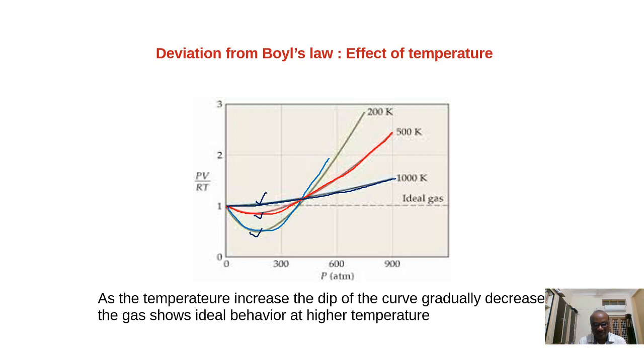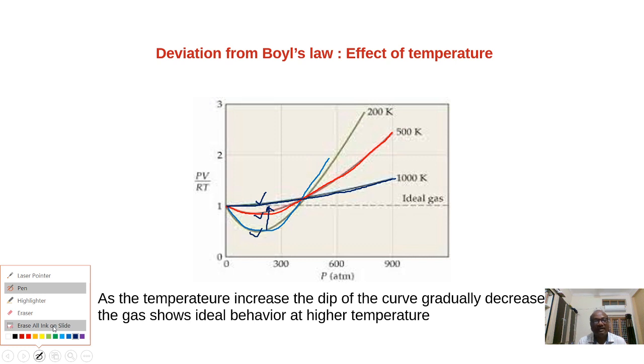Under moderate pressures, for a given gas, as the temperature increases from 200 to 500 to 1000 Kelvin, what is happening? The dip of the curve is gradually decreasing. Finally, at 1000 Kelvin, approximately the gas is behaving as ideal. So with the help of this graph, what do we learn?